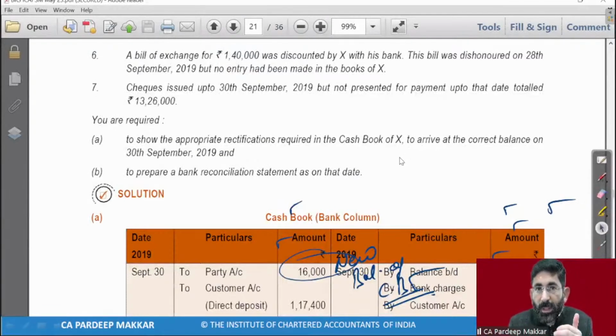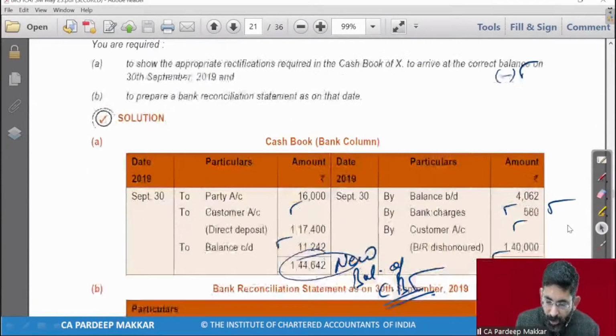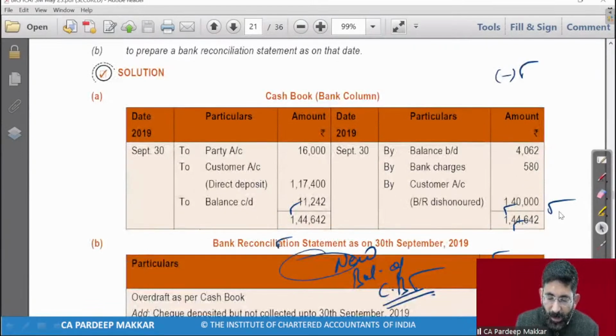I would like to just give you a preliminary discussion: whenever a BR is dishonored, the bank will deduct it from your account. That's it. So this is a simple thing. The bank has deducted this amount from your account. Whatever you have to do, you will also have to deduct it, because this is the actual deduction made by the bank. This amount is given by the bank to you in advance. So obviously this is to be deducted by you. So hence we have done it. 1,40,000 BR dishonored.